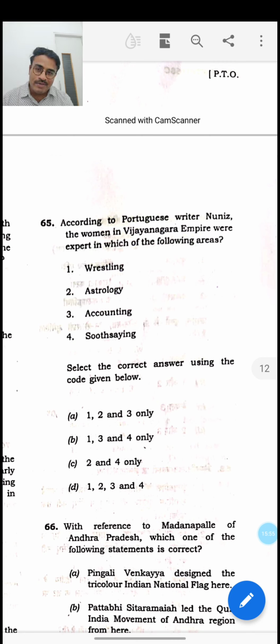Only if you are very much interested in history will you know this fact. But even if you go for guessing, naturally you will be selecting all four. In fact, he talks about the women wrestlers who are fighting and contesting.